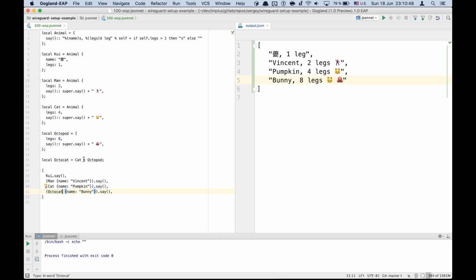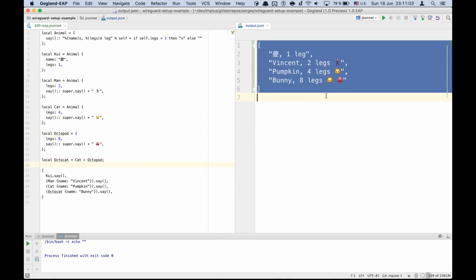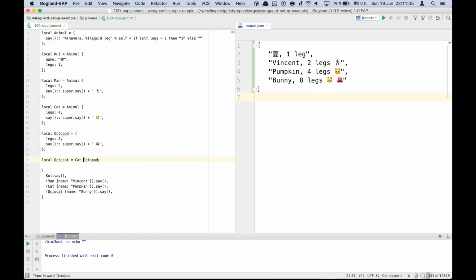And we can't delete this plus sign because the right hand side object is not a literal, so it won't work. I ran Jsonnet and here we get the same output as before, but if we delete this plus sign, it will give us an error. So let's get it back.